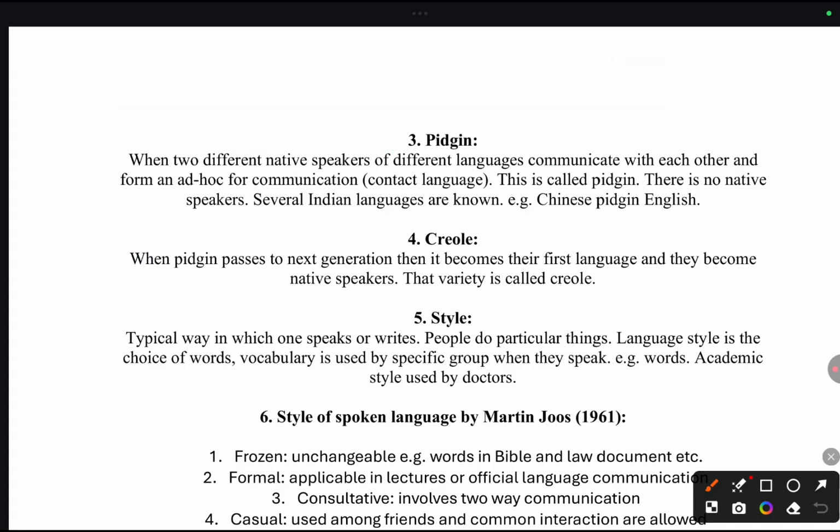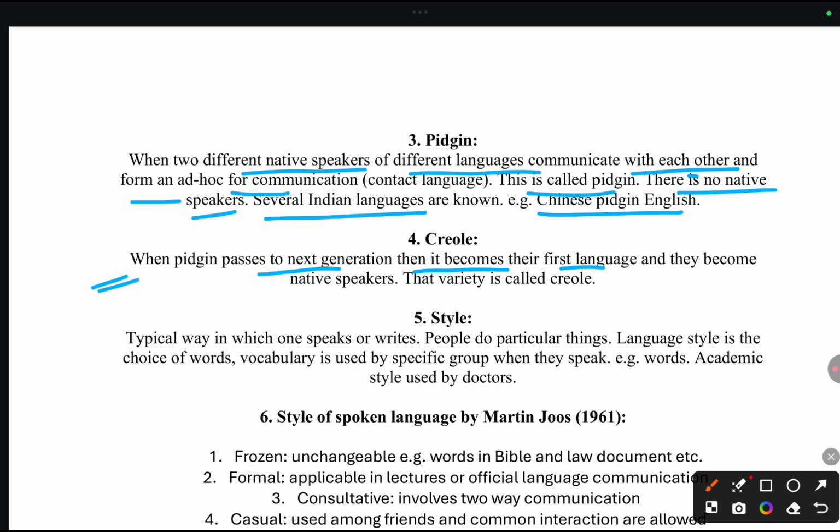Again we can go by the definition. When two native speakers of different languages communicate with each other, they form an ad hoc means of communication, meaning they pick words from each other's language and communicate. This is called pidgin. There is no native speaker of pidgin. I have already given you the example of Chinese-Indian pidgin. Now when pidgin passes to the next generation, it becomes their first language and they become native speakers, and that variety is called Creole.